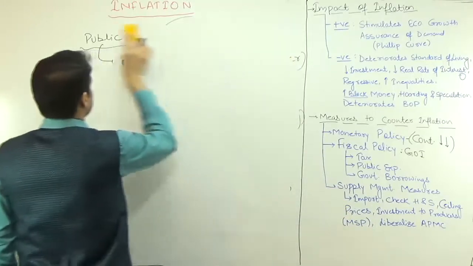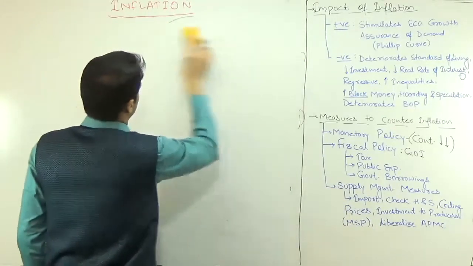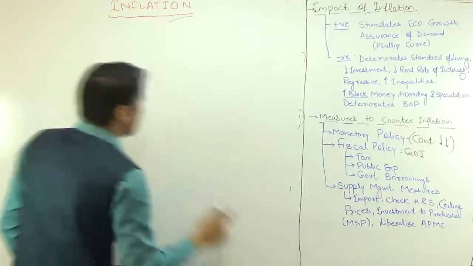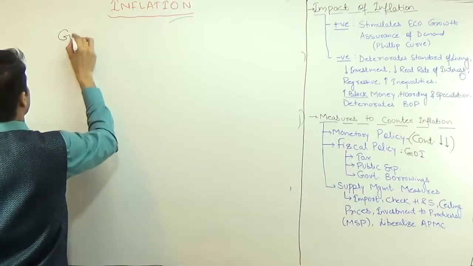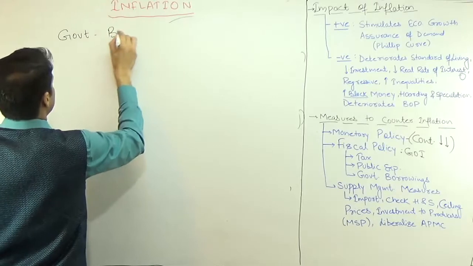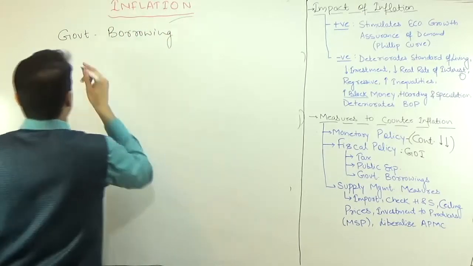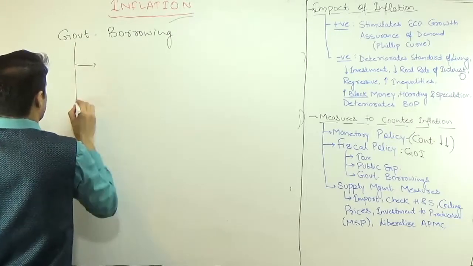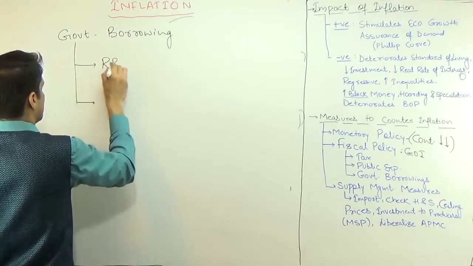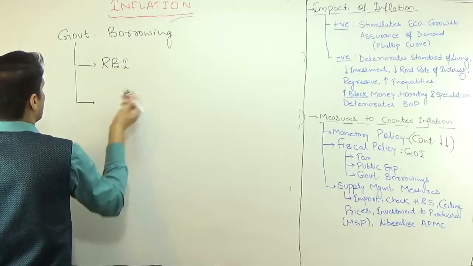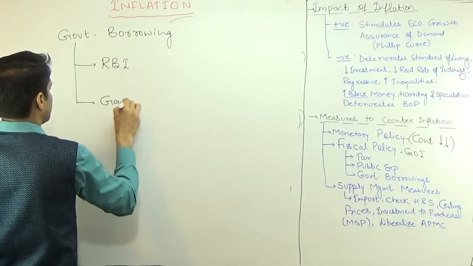Next we have the third tool. The third tool is government borrowings. Under this, government can borrow from two entities. First one is RBI, and government can borrow from the general public.